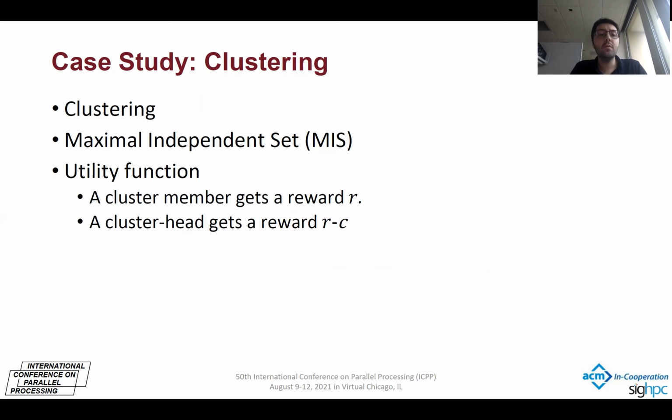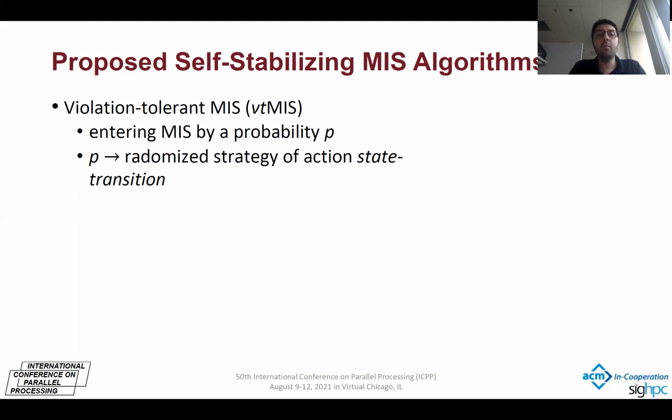We will also assume a utility function. A cluster member gets a reward R, and a cluster head gets a reward R minus C, where C is the cost of being a cluster head. In our proposed self-stabilizing algorithm, we assign the probability P to the action of the state transition. This probability is the randomized strategy that we find by solving for the equilibrium of the model, by modeling the system with a Bayesian stochastic game.